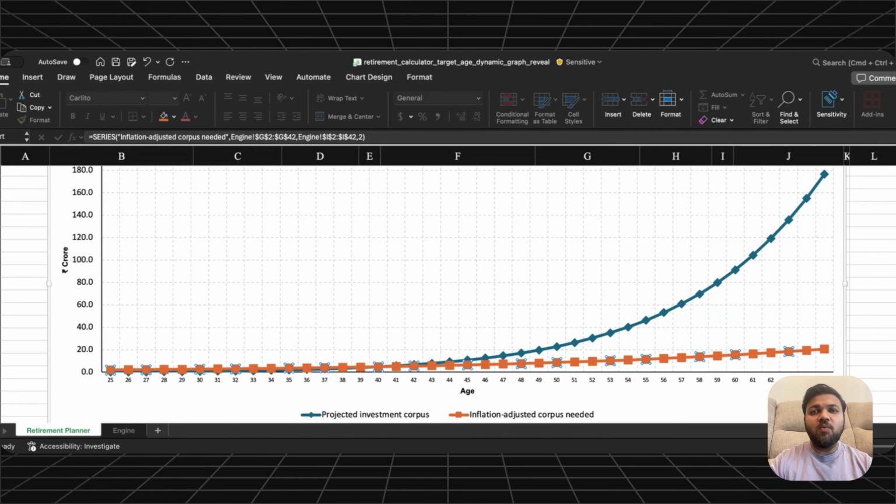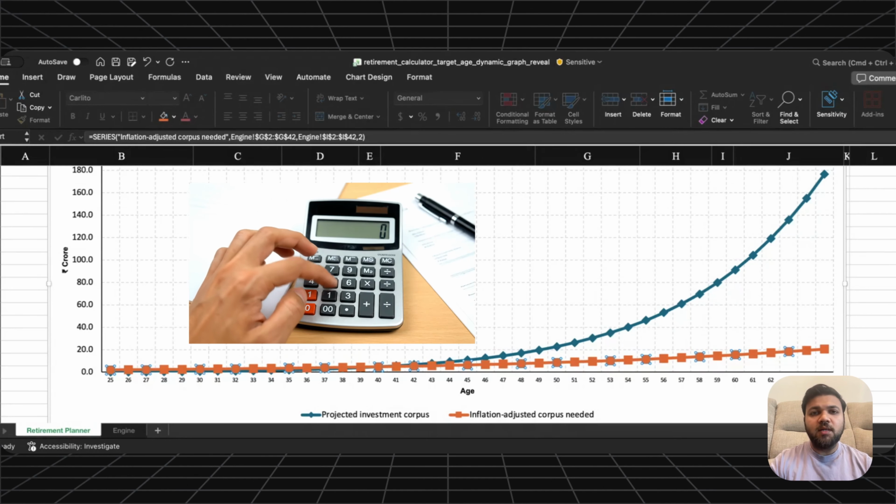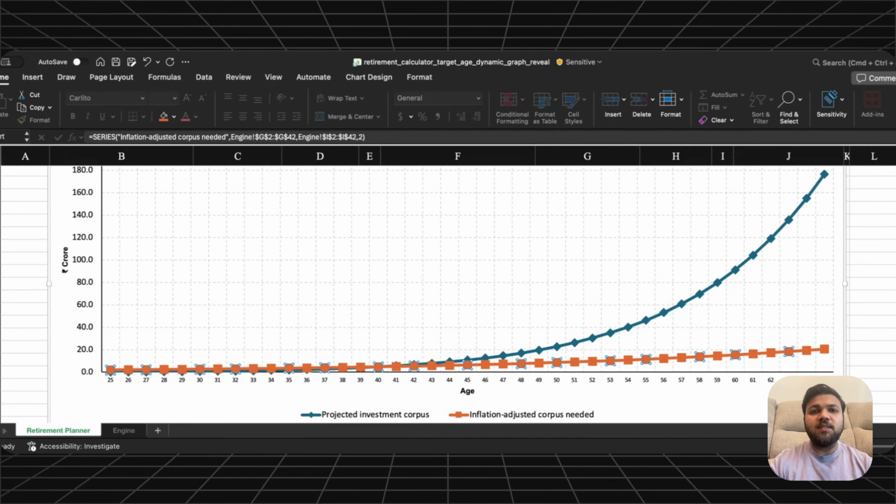So don't just say, I want to retire at 40. Open a calculator, put in your income, put in your expenses, put in your current investments, and ask, what monthly SIP does my retirement age actually demand? The answer may shock you, but it will also give you clarity. And in personal finance, clarity is more powerful than motivation.